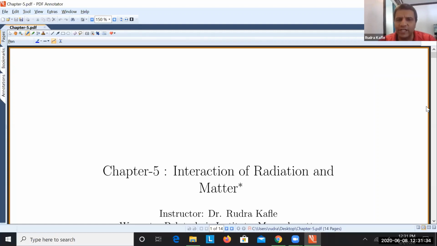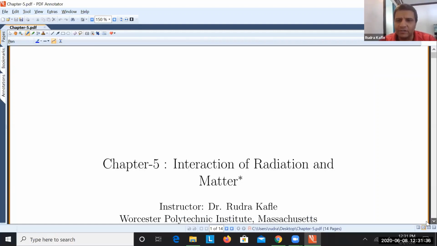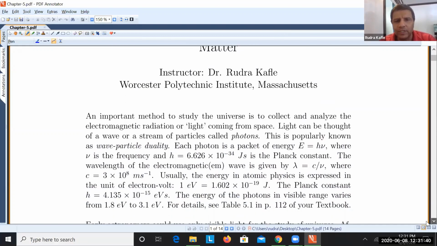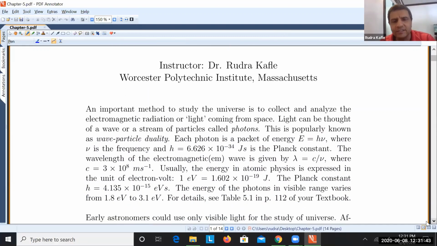This is interaction of radiation and matter. This is chapter 5 from the textbook. Okay, so let me start with very basic things, some quantum concepts here.